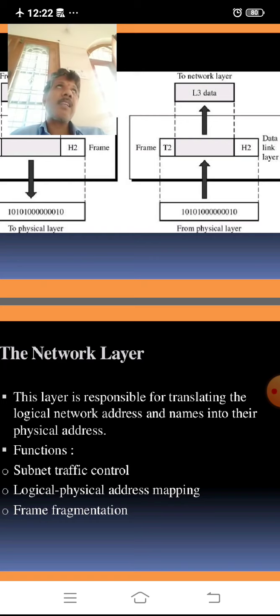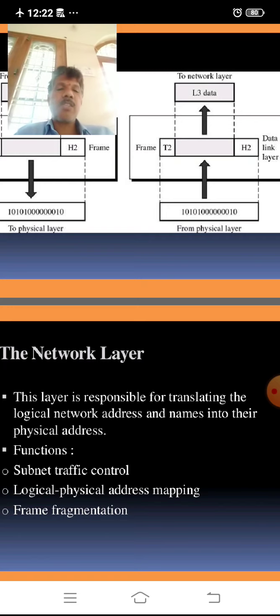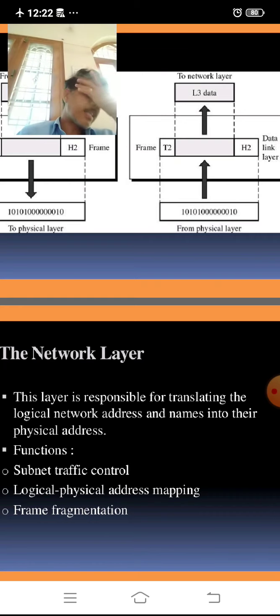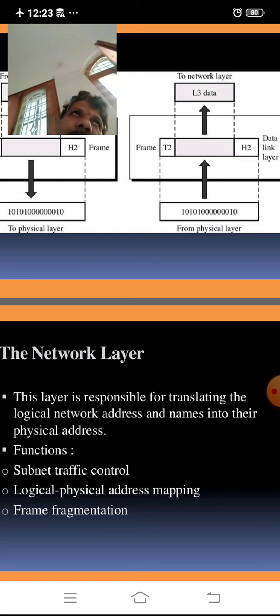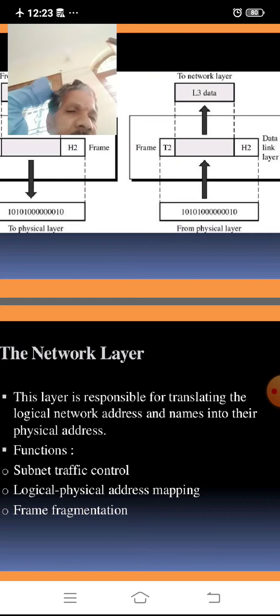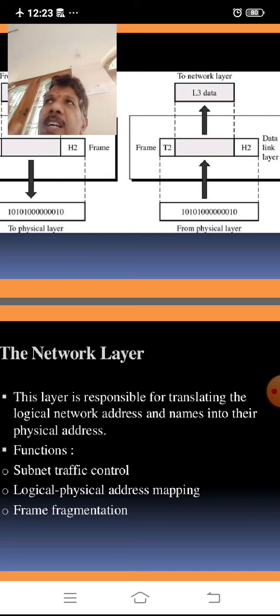Here the network layer functions are subnetwork traffic control, logical and physical address mapping, and frame fragmentation. We know that converting a logical address into a physical address means the host is located physically somewhere. Such a physical location must be identified with the help of the logical address, so the logical address must be processed and identified by the network layer. Moreover, the data must be fragmented. That is, the bit stream is divided into different packets.